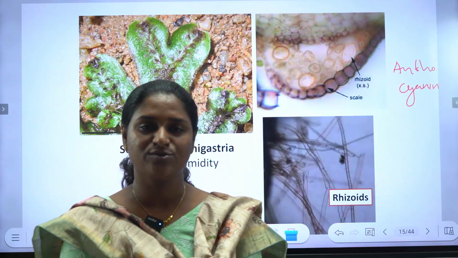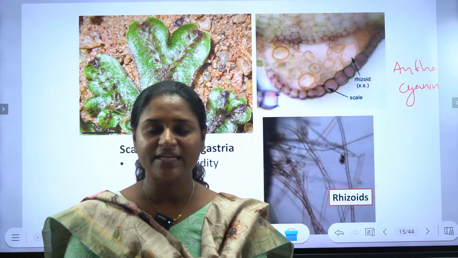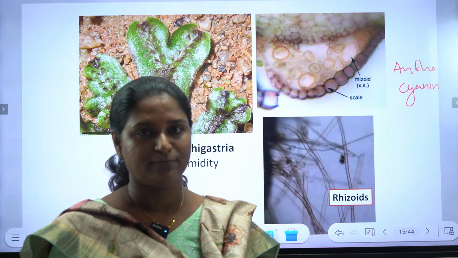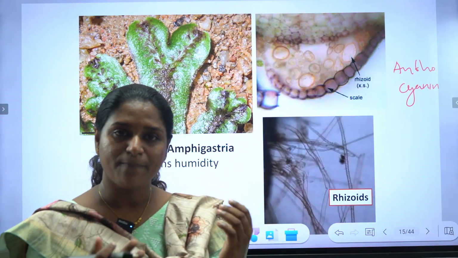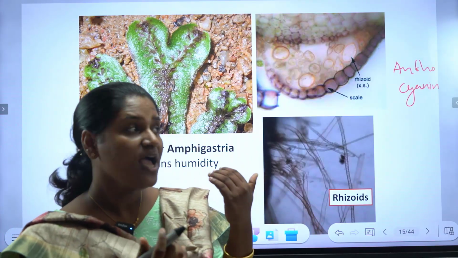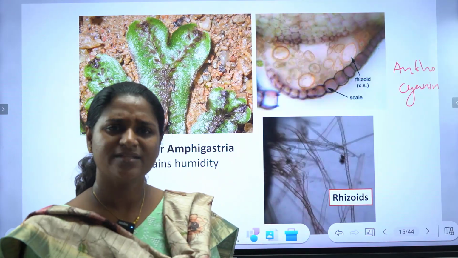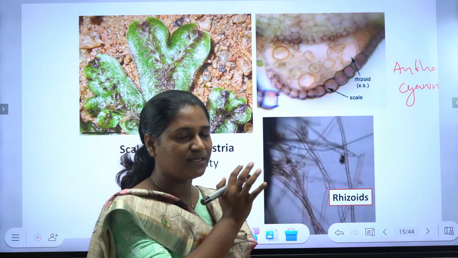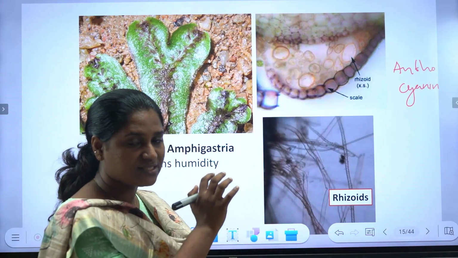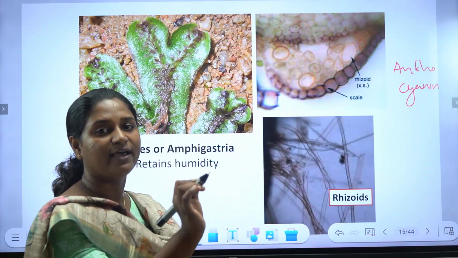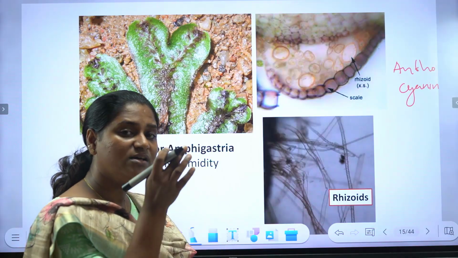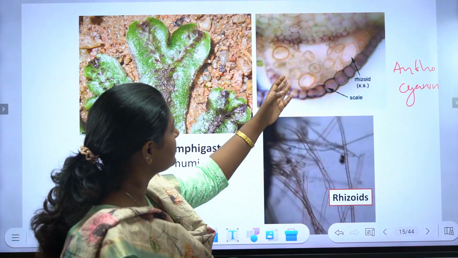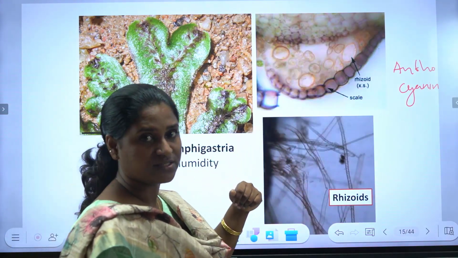Anthocyanin is present in higher plants. What is the function of anthocyanin? The anthocyanin is having a protective function. Anthocyanins are flavonoid group of secondary metabolites, and their function is to protect from the intensive sunlight as well as from the UV rays. The same kind of functions may be functioning here. So anthocyanin pigment present in the scales, which is giving the scale the intensive violet color, their function is protecting from the intensive ultraviolet rays. So scale anatomy as well as rhizoid structure.